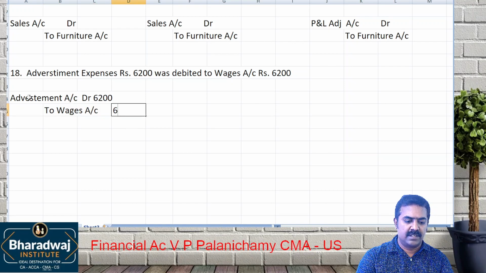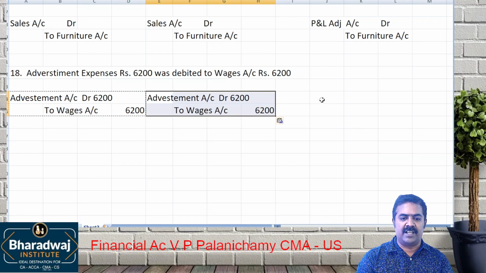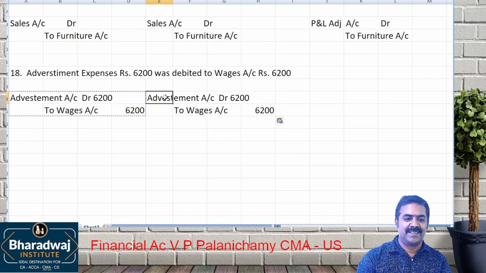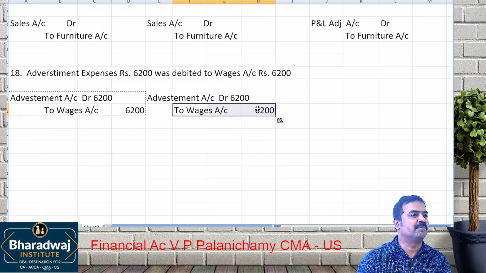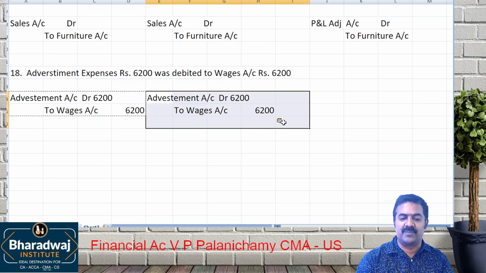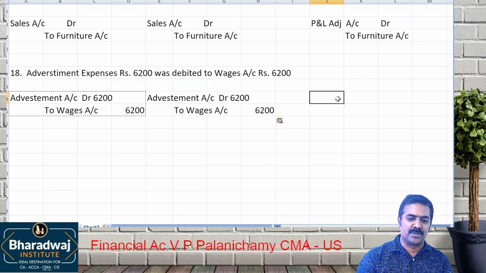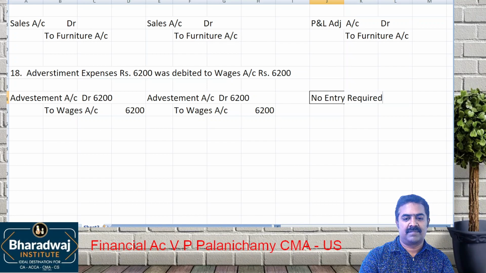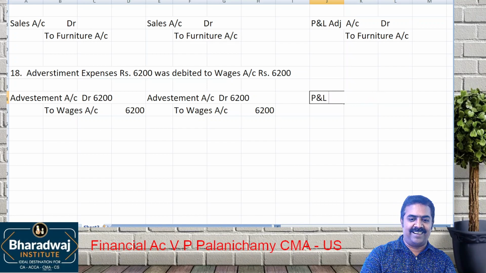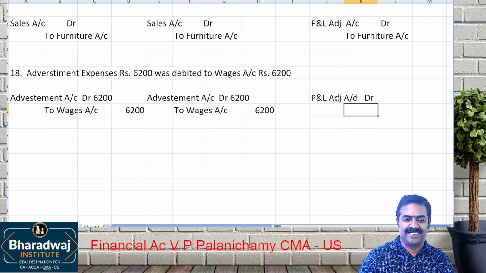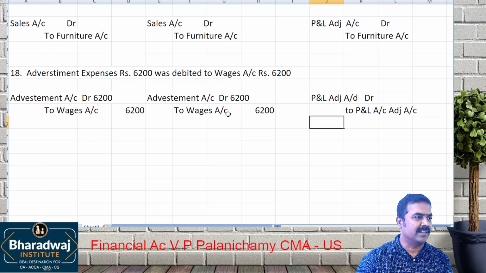Wages account, 6,200. After trial balance, same entry. After final accounts, P&L adjustment account debit to P&L adjustment account. Wages is also a nominal account, and advertisement is also a nominal account. So no entry required, because both are nominal accounts.